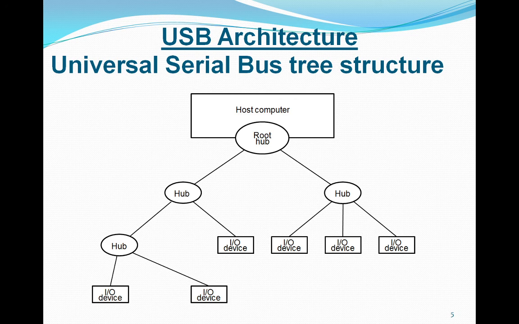Means even though the hub has transmitted the message from upstream to the downstream ports, only a particular device will respond to that message, and that particular device is able to receive that particular message, right? This is how the hub works, right?